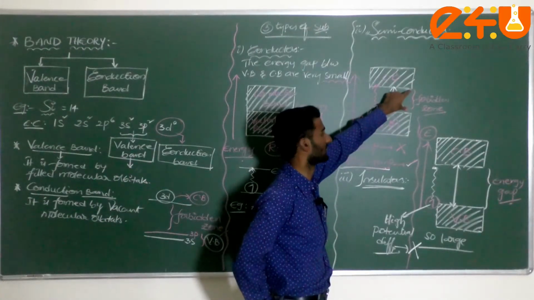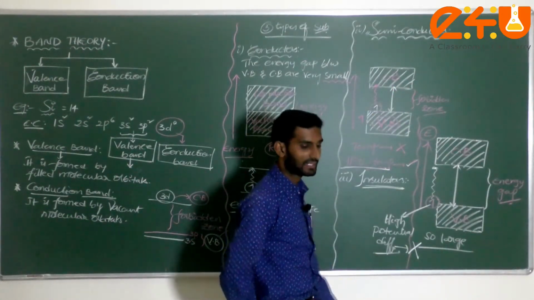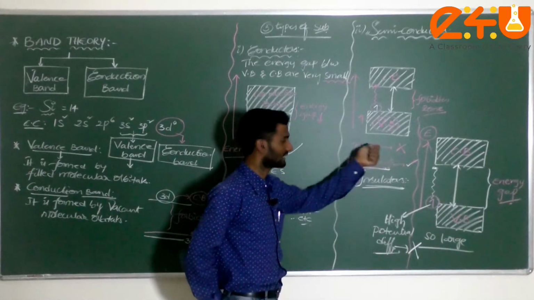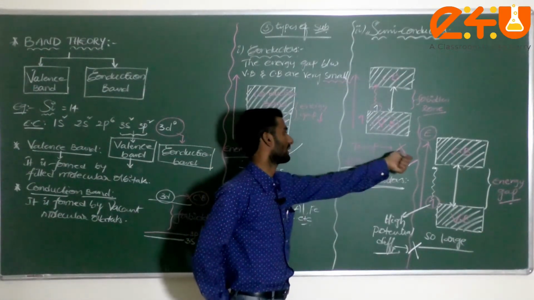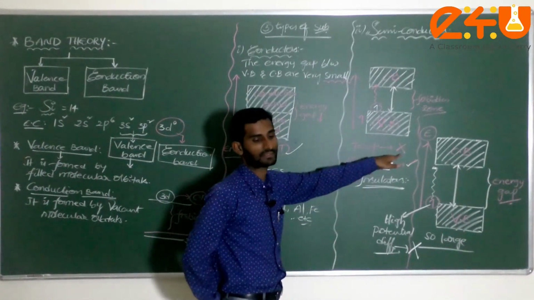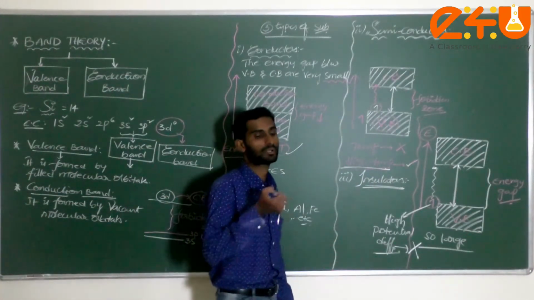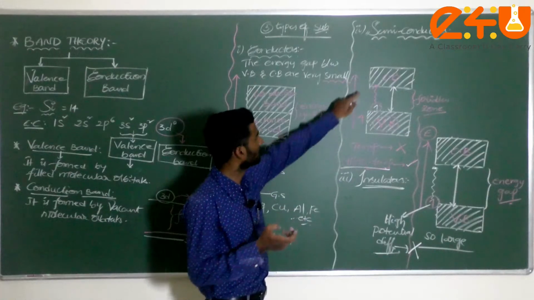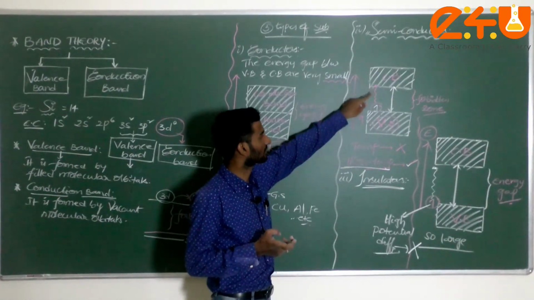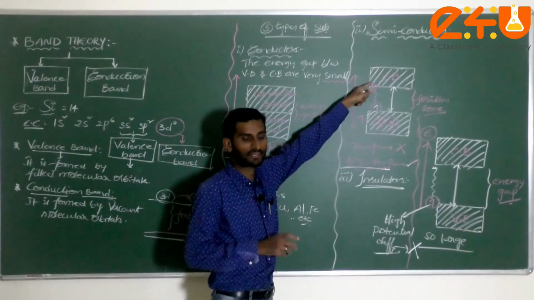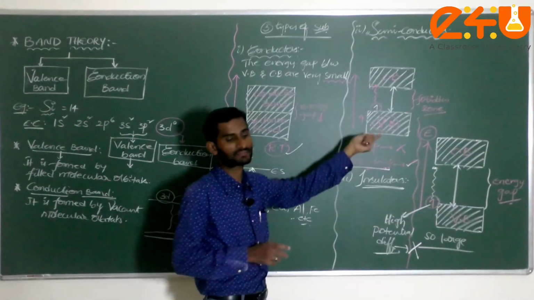Because of this forbidden zone, conduction takes place. At room temperature it won't conduct electricity, but if you increase the temperature, the electrons absorb energy and get promoted to a higher energy state. The electrons jump from the valence band to the conduction band. Because of this only, it conducts electricity.